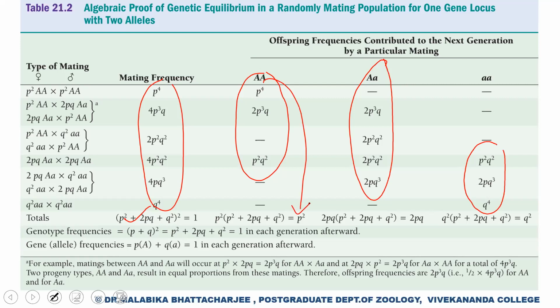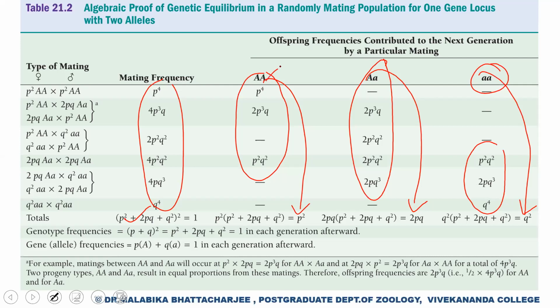When we are adding up these genotypic frequencies, take out 2pq, we are again having p square plus 2pq plus q square. So the genotypic frequency for this is 2pq. And finally, when we are talking about small a, these are the genotypic frequencies for the small a. When we add them up, take out q square, again we are having 1. So this is the genotypic frequency of q square.